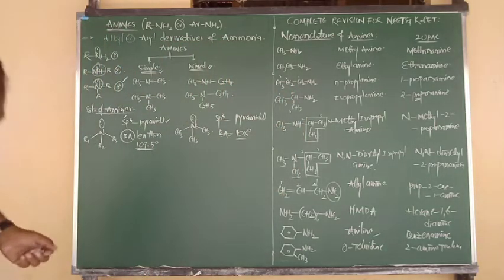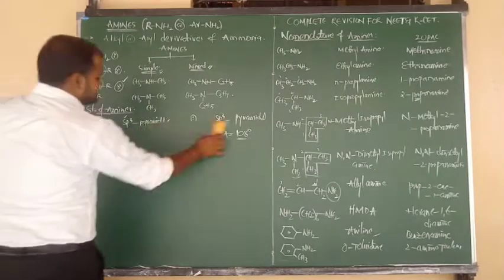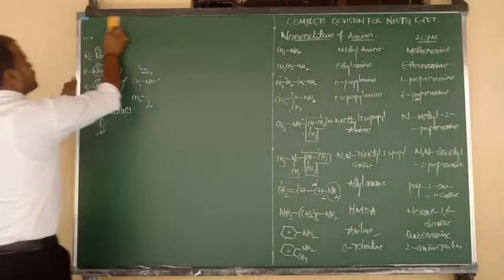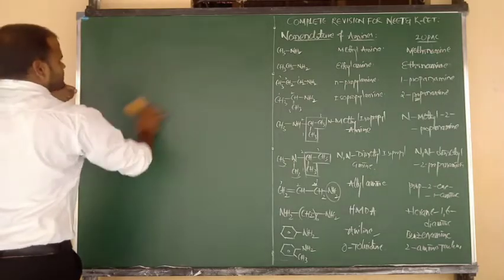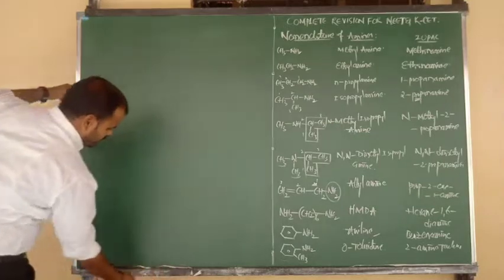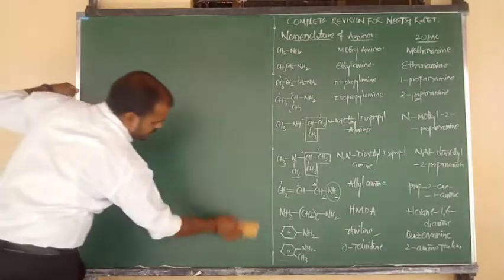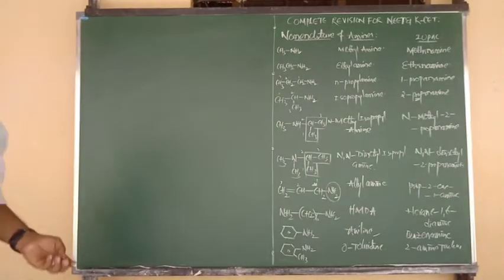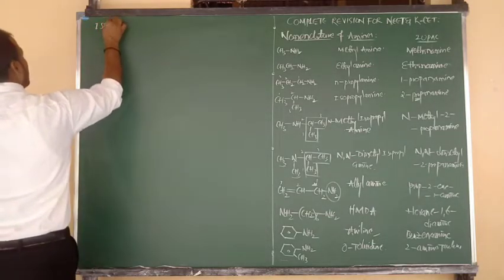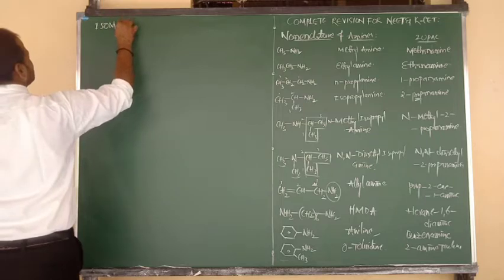Good. So before going to practice the preparations, one more story was left. That is about the nomenclature, sorry, isomerism. Isomerism in amines.